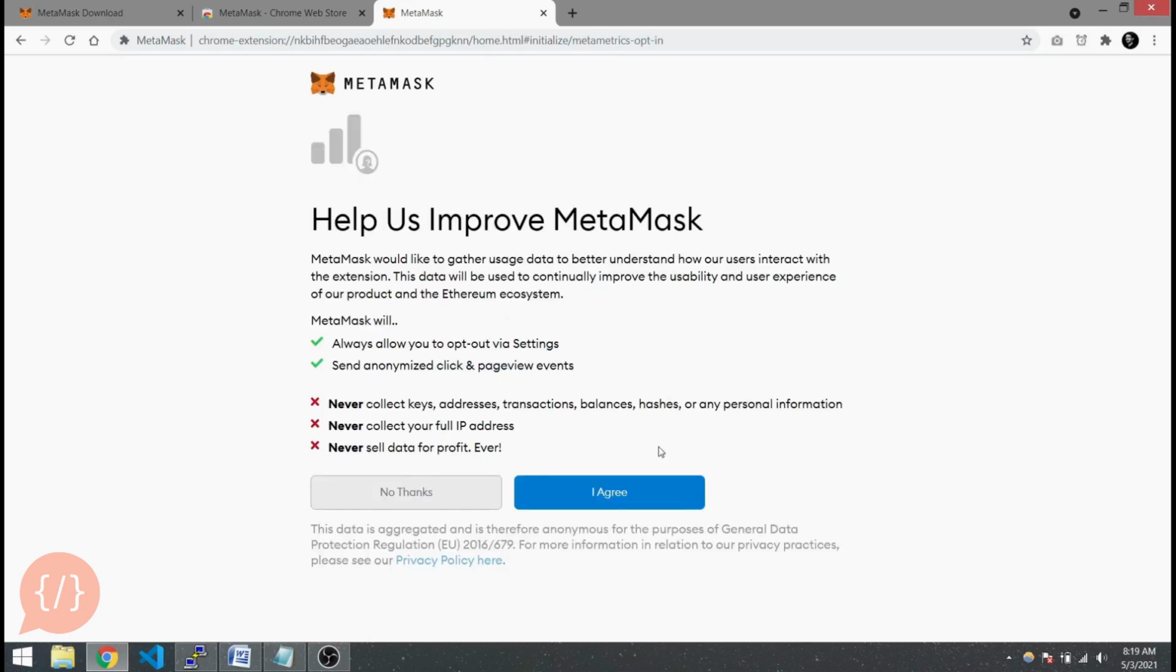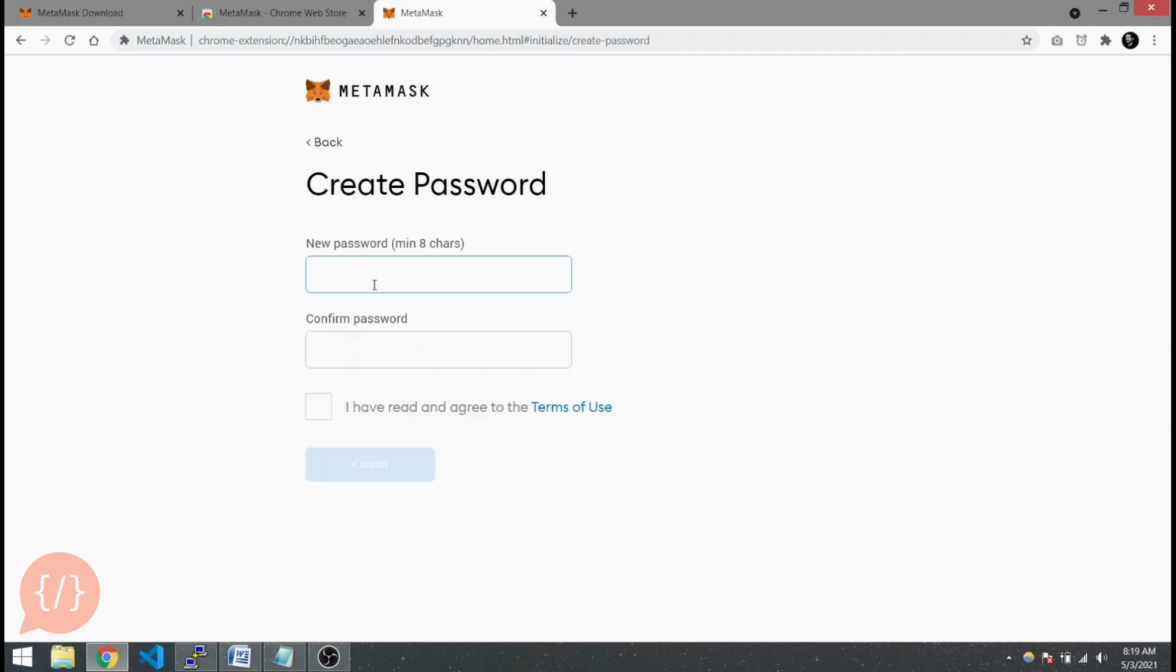So let's create a new one, and here are some details. I agree, and here you are going to set up a new password for your Metamask account, and let's create one. You should also read the terms of use,